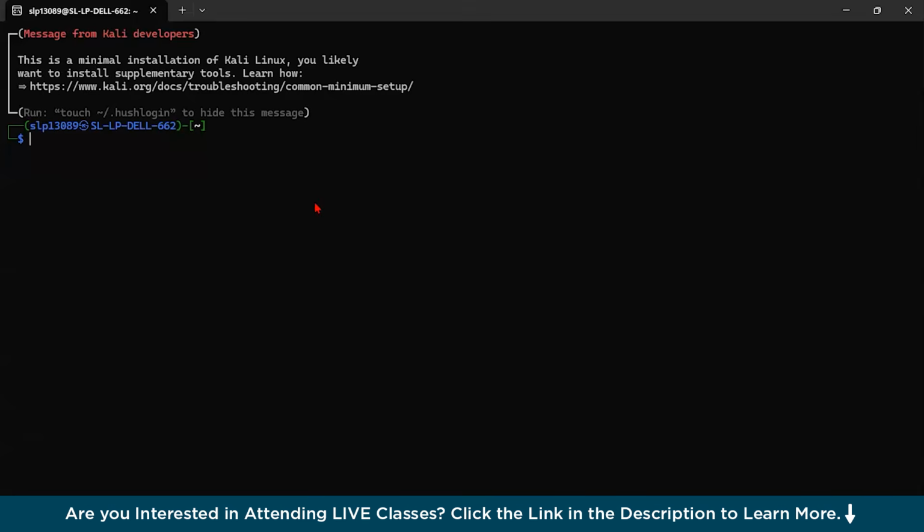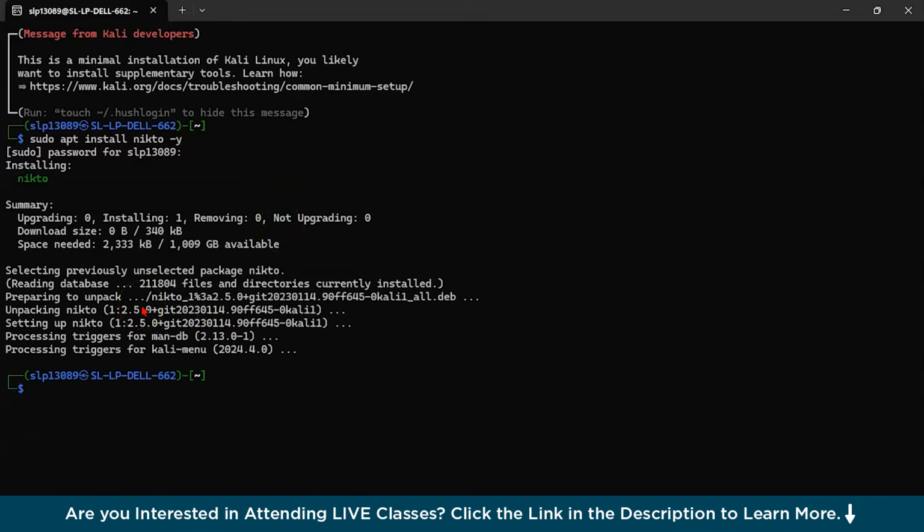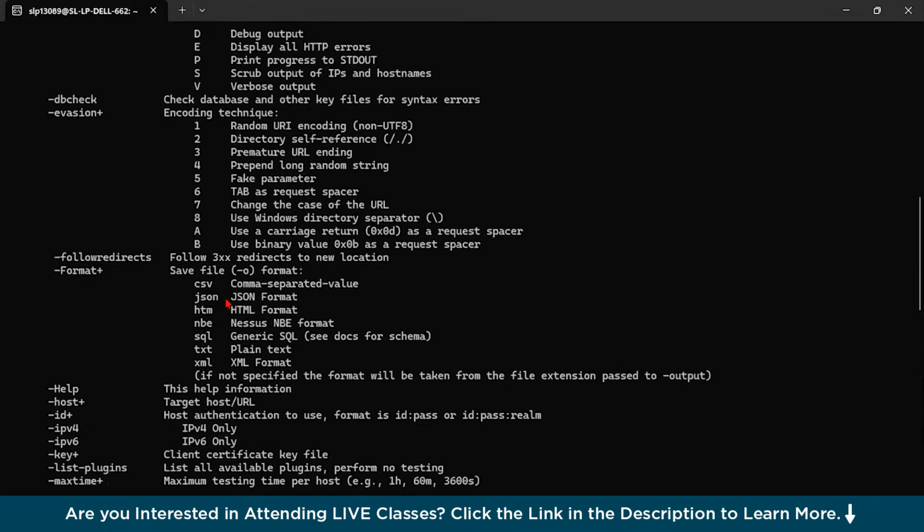So how could you install Nikto? Type this command: sudo apt install nikto, and type Y. You can see we have started setting up our Nikto. Then type nikto version, and you could see all over here that